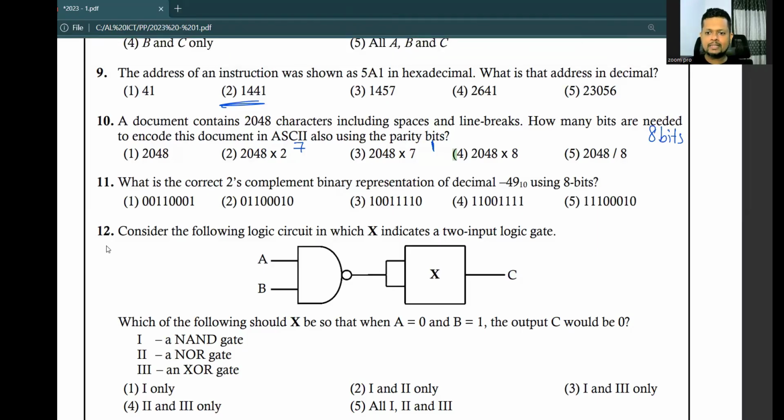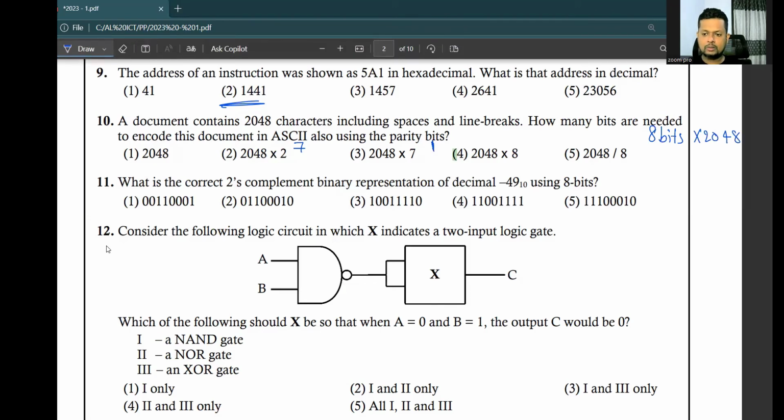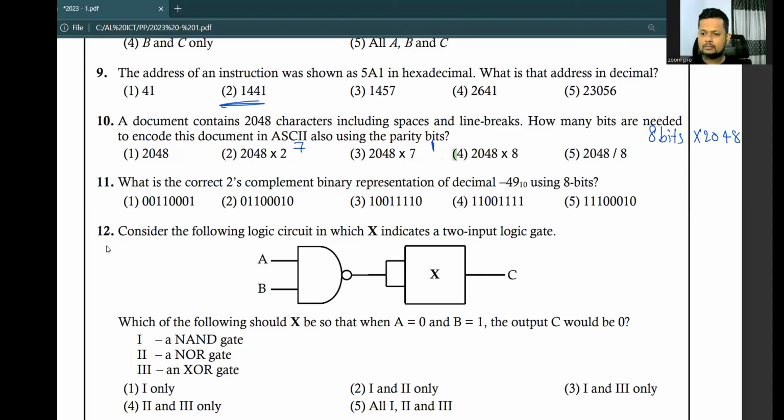So how many bits are needed? Each character is represented by 7 bits plus the parity bit, 8 altogether. And there are 2048 characters. So 2048 total characters multiplied by 8, you will get the total number of bits.